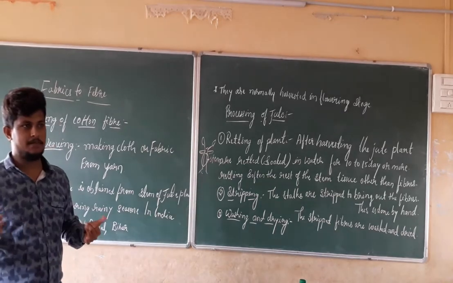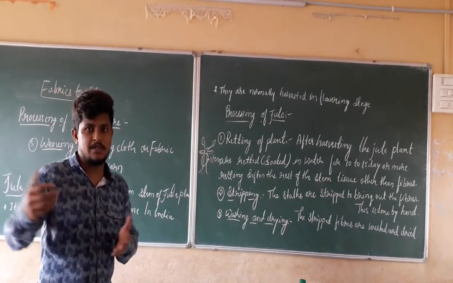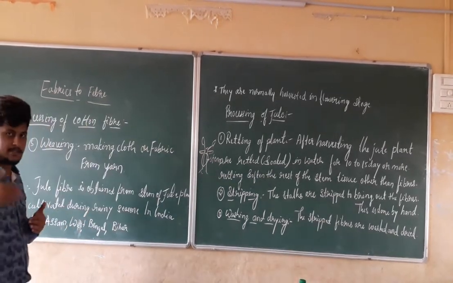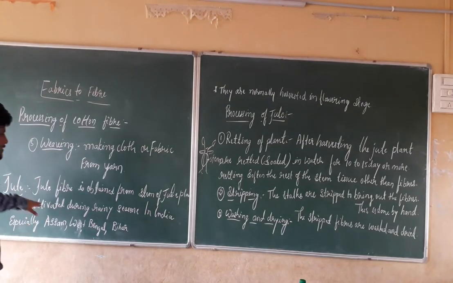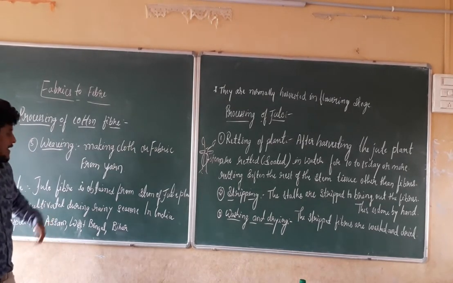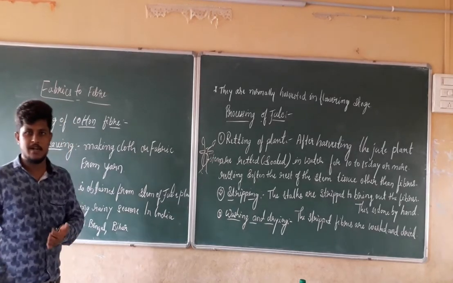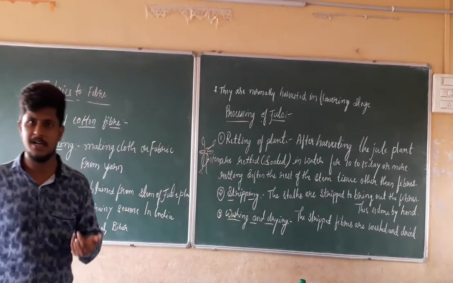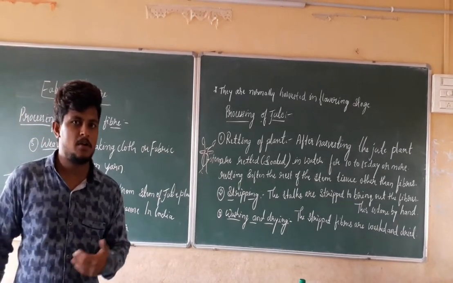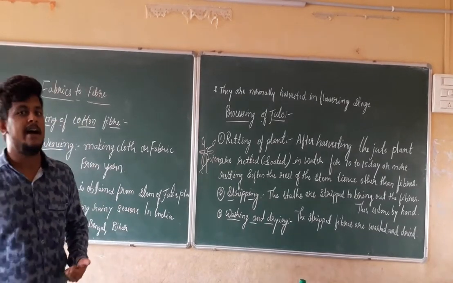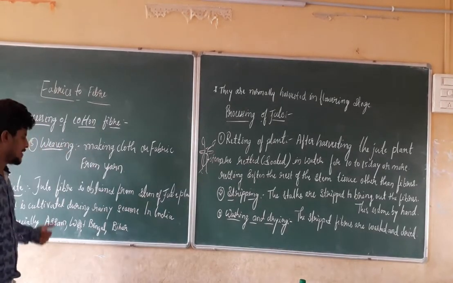From October to December, in these months, it is cultivated, so that it requires more water. Jute requires a large amount of water for cultivation, and the amount of water is more in India at the time of the rainy season.